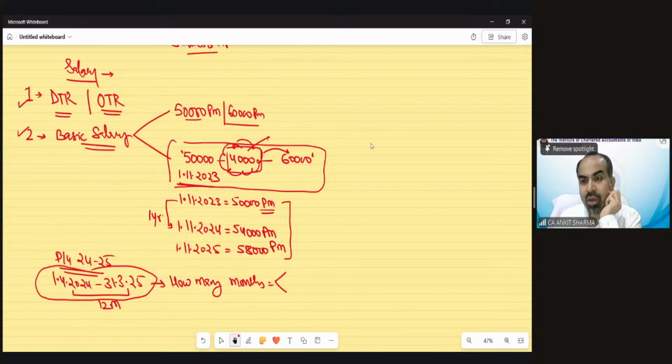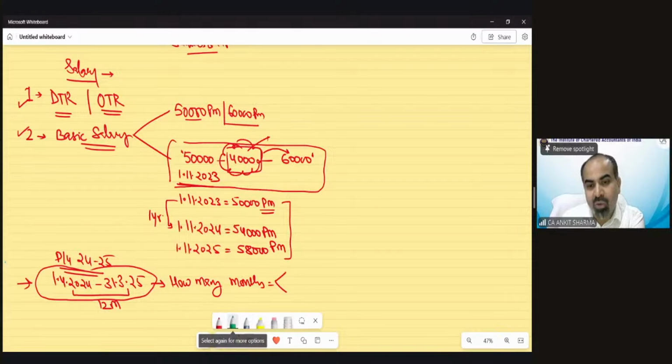Okay. Mr. Ram is saying 8 months 54,000 and 4 months 58,000. 8 months for 54,000 and 4 months for 58,000. Are you sure about it, Mr. Ram? This is simple mathematics. The duration I need to consider is this. Kindly read the question and apply the provision.